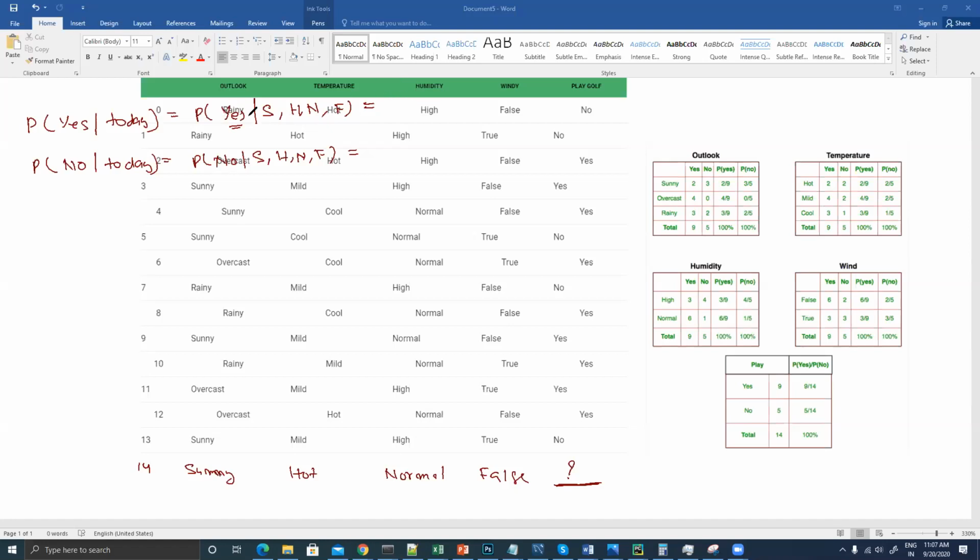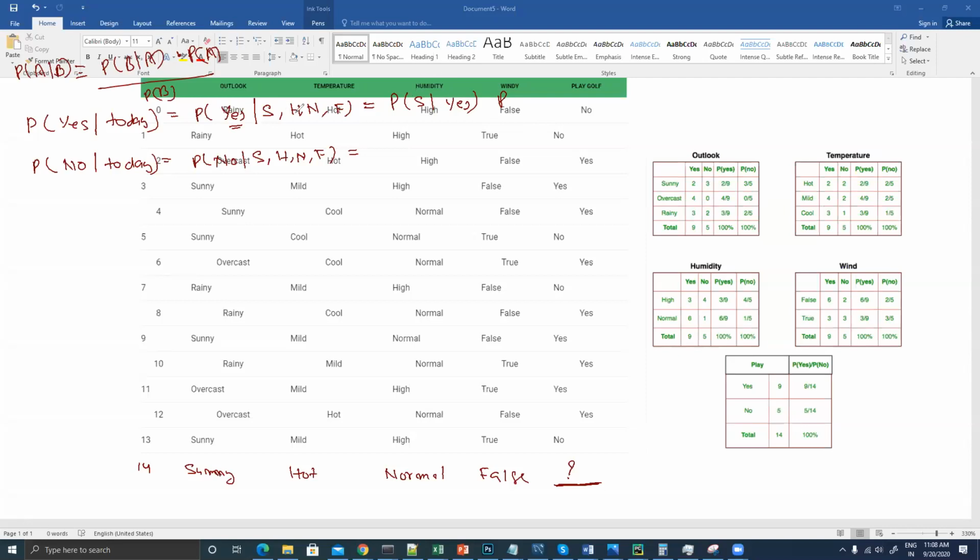So the probability of yes is nothing but the equation that we derived in the previous slide. The probability of sunny given yes, into the probability of yes, because the original equation is P(A|B), the probability of occurrence of A when B has already occurred, which is nothing but the probability of B when A has already happened, into the probability of A, divided by the probability of B. This is what we are supposed to find out.